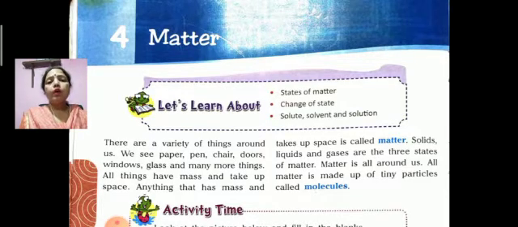Anything that has mass and takes up space is called matter. Then what is matter? You can write this sentence: all things have mass and take up space. Anything that has mass and takes up space is called matter.